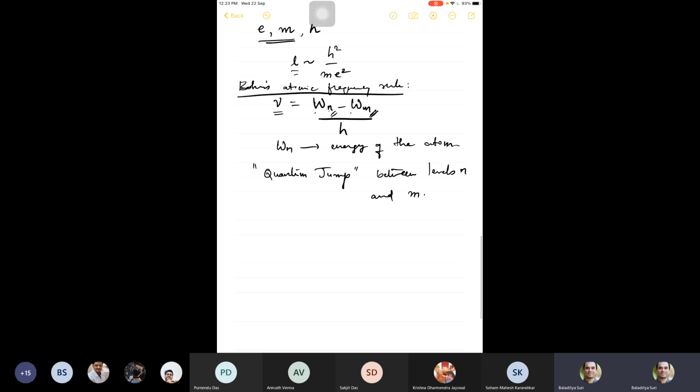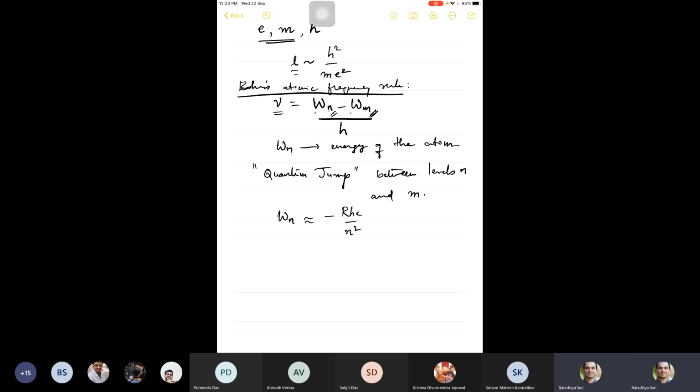But of course, other questions remained. This Wn had a formula, had a form. For example, if you think of it, this Wn has a form minus RHC by n squared. Okay.